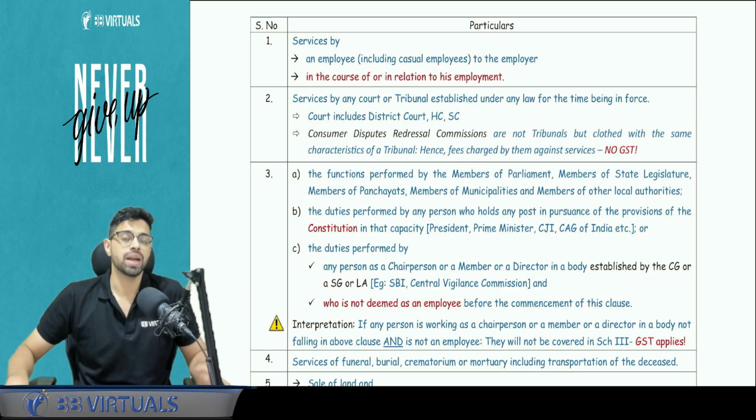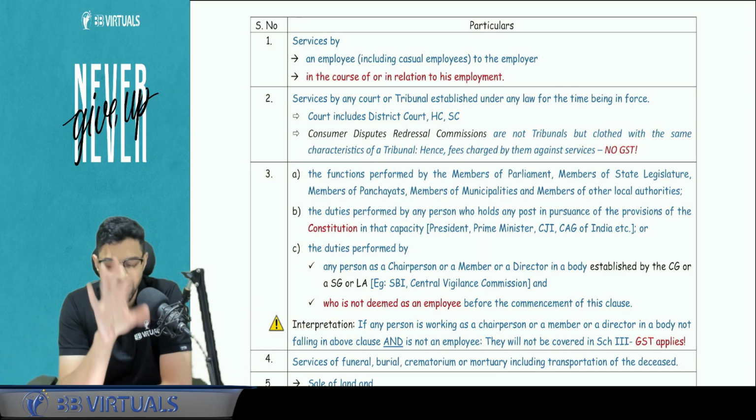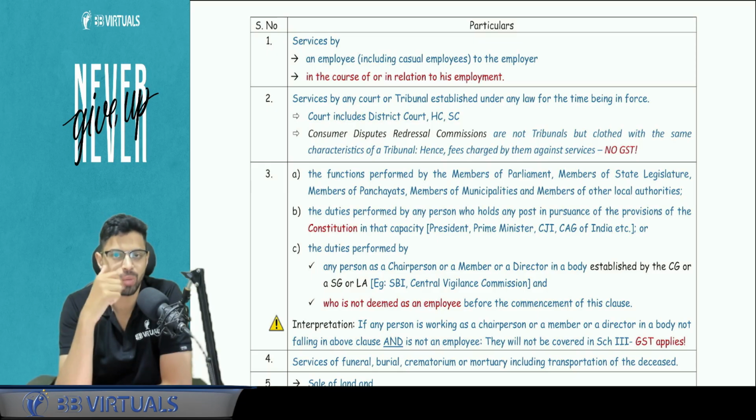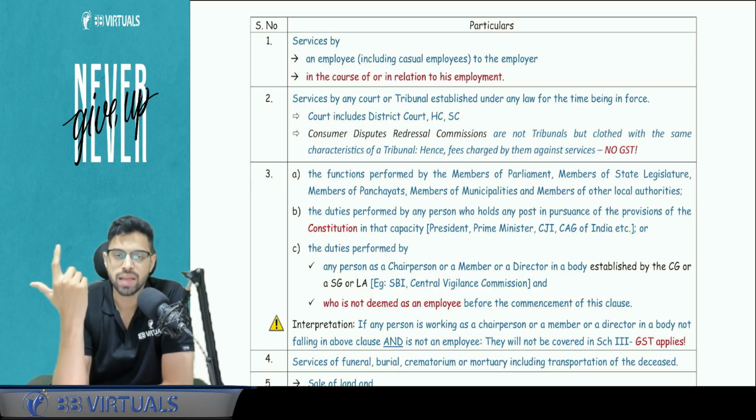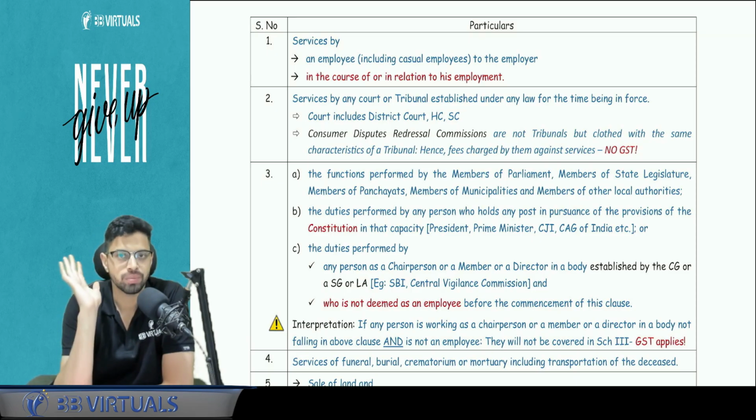Yes. Now pay attention, everyone. I'm giving you a simple example, but a very, very important one given in your material. I'm joining as, let's say, an HR manager in Flipkart Limited. And Flipkart pays me, apart from the salary, 5 lakh rupees to agree not to join Amazon. Is this taxable under GST? Pause the video and answer it in the comments. I would really appreciate if you do that. I will tell you the answer.